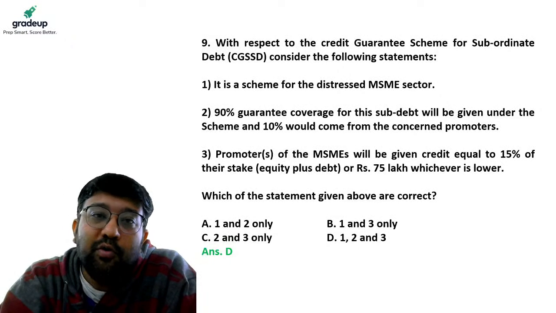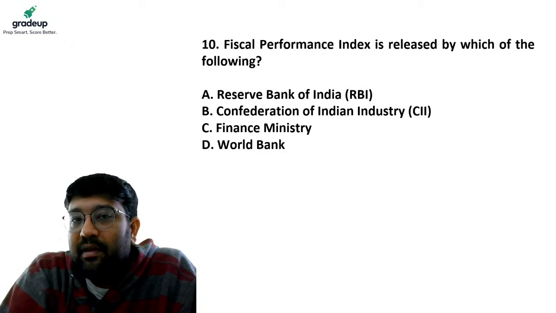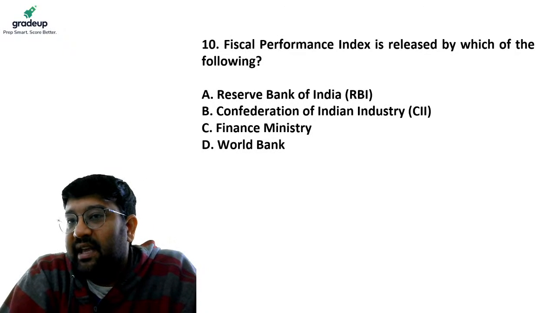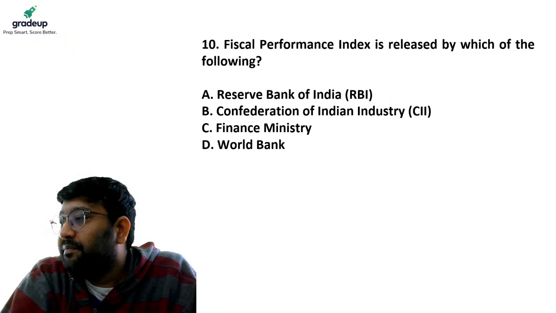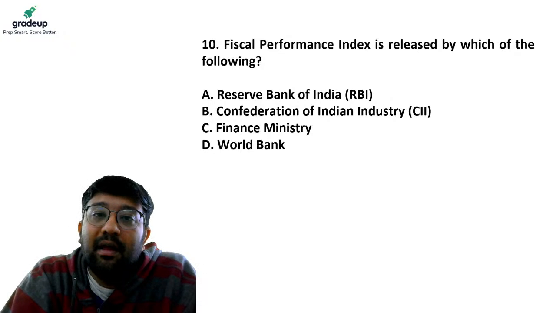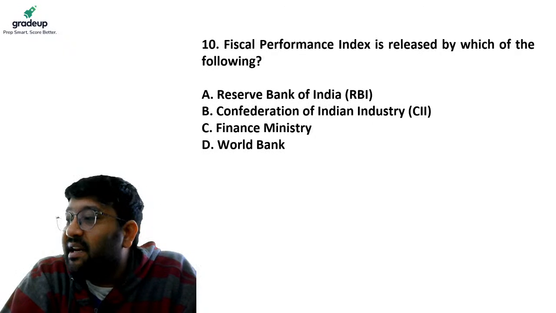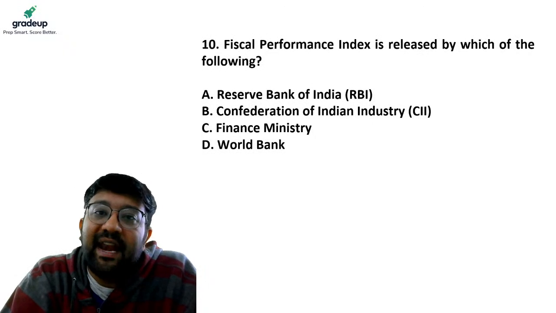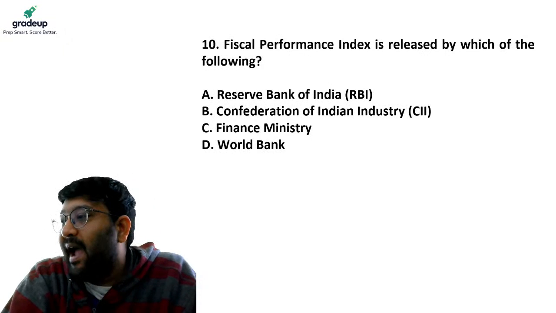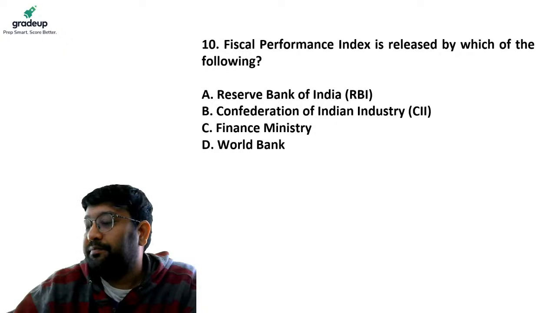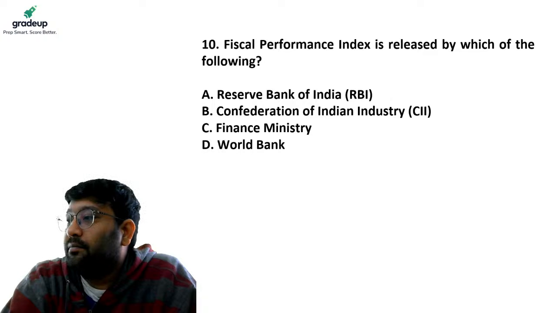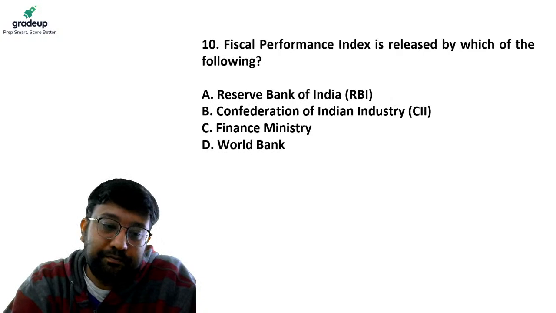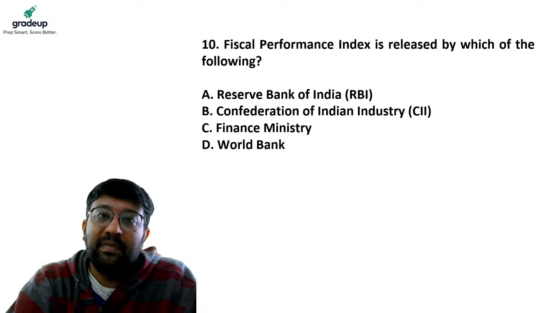Now, let's move on to the last question for today. Fiscal Performance Index is released by which of the following? A, Reserve Bank of India, B, Confederation of Indian Industry, CII, C, Finance Ministry, or D, World Bank? Please answer the question. It is an easy thing.